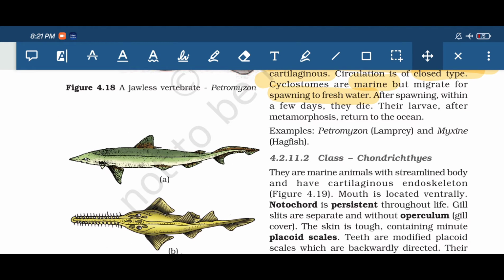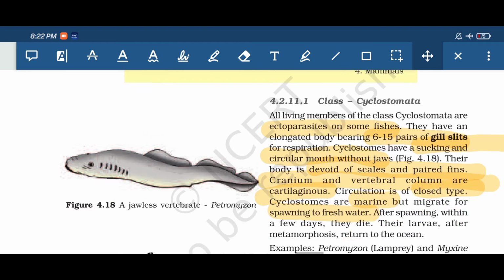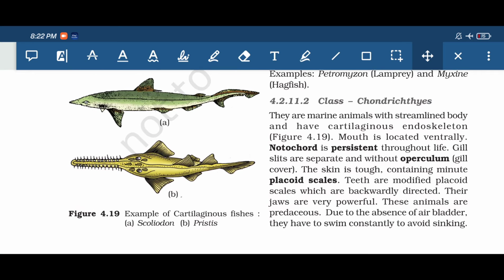Then coming to the next class, that is Chondrichthyes. This comes under Gnathostomata, and that too superclass Pisces. So these are fishes, cartilaginous fishes. They are marine animals.